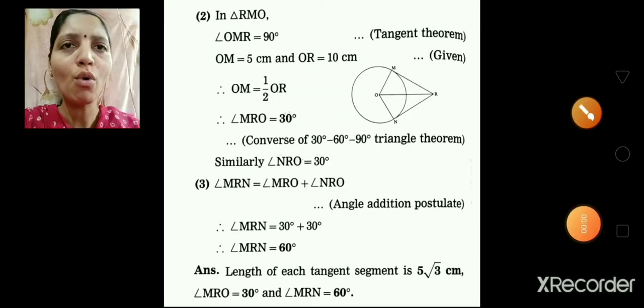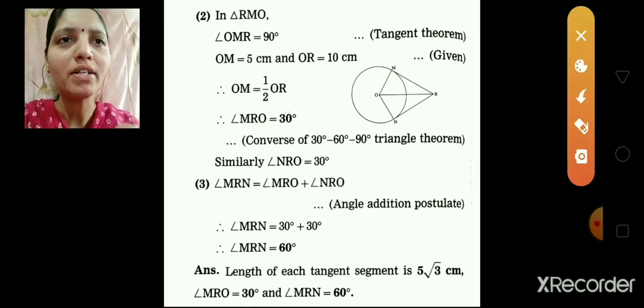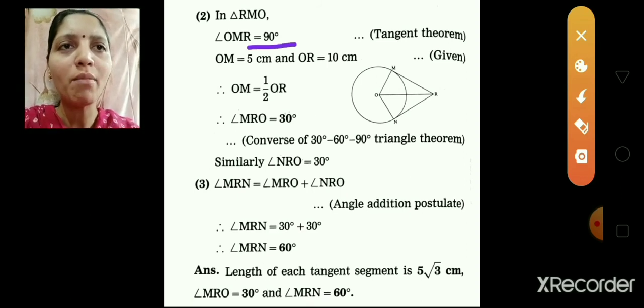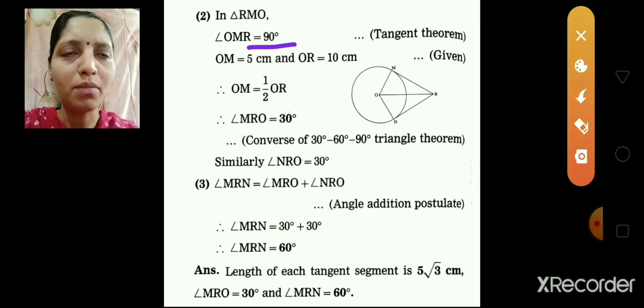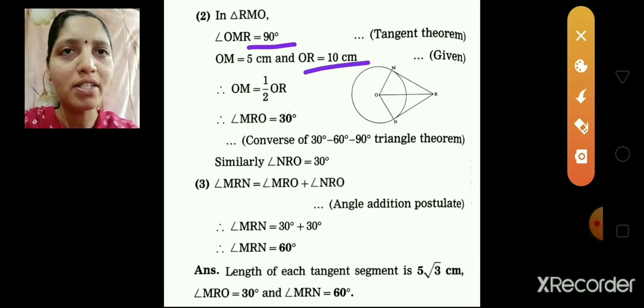Now let's move on to the second part of this question, where we have to find angle MRO. In triangle RMO, angle OMR is equal to 90 degrees by the tangent theorem. Now OM is equal to 5 centimeters and OR is given as 10 centimeters.